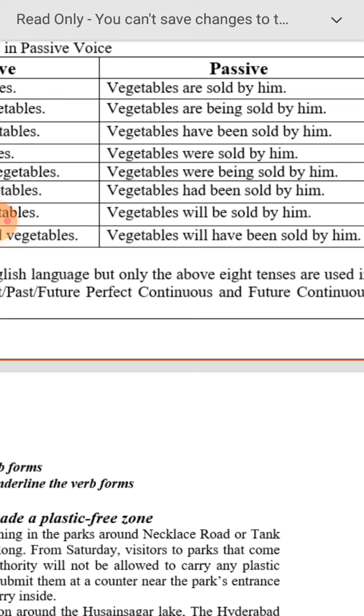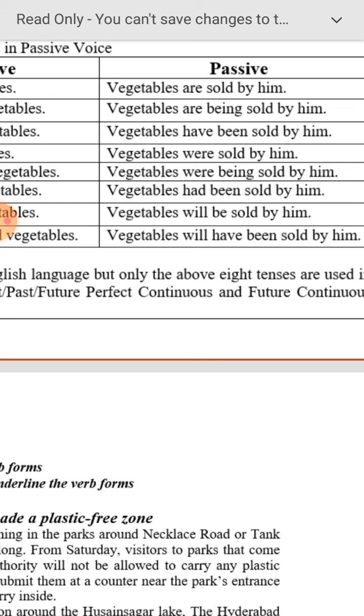So these are the same rules that we have when we are learning tenses: the subject, first person, third person singular, second person. Those rules are carried. Only we have to remember that when the sentence is changed to passive voice, verb 3 is used constantly for every verb, whether it is V1, V2 or V4, it will be changed to V3 only.